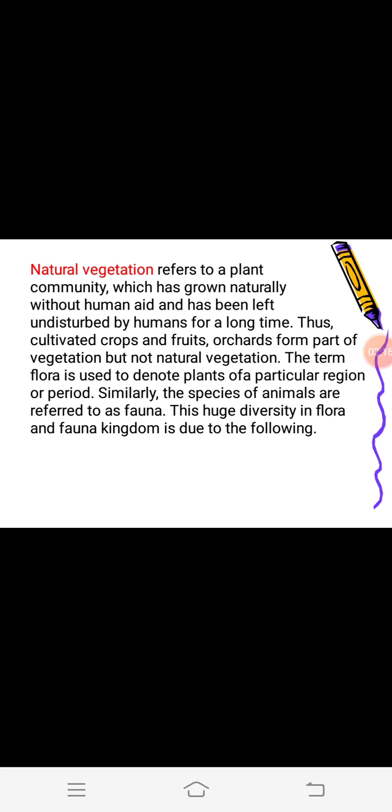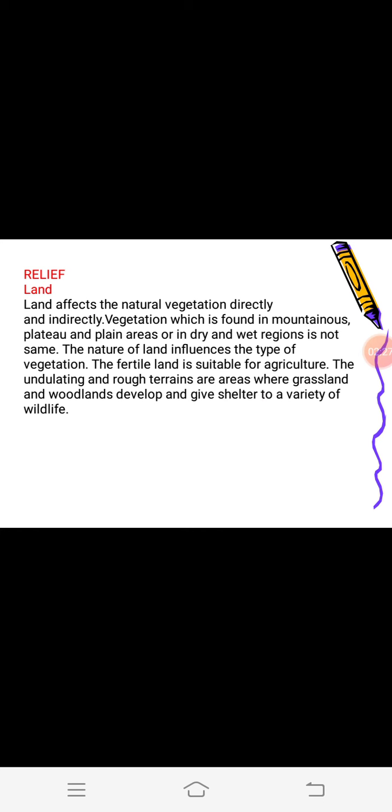The differences in vegetation are found due to the relief features of the country. Now we will see what the relief features of the country are. First is land. Land affects the natural vegetation directly or indirectly. You would have seen that the vegetation found on the mountains, on the plateaus or in plains is not the same. Different types of vegetation are found in different places.